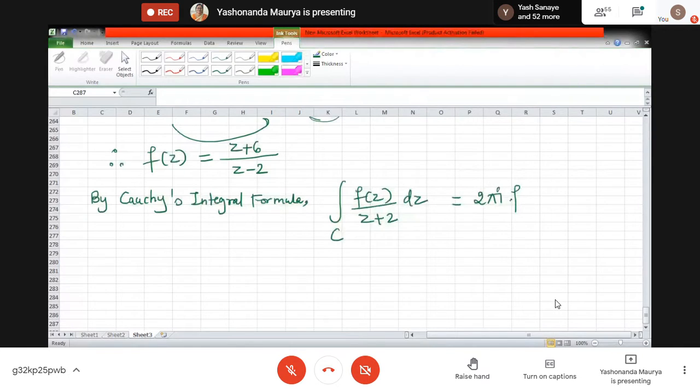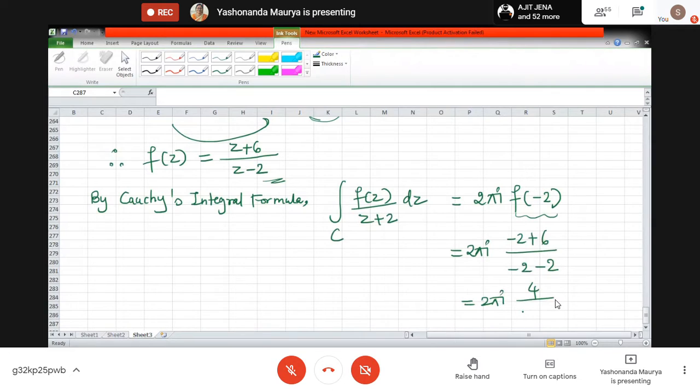So what will this expression be? It will be 2 pi i. We have just identified what f of z is, so it will be minus 2 plus 6 divided by minus 2 minus 2. So this becomes 2 pi i, numerator is 4, denominator is minus 4. So what is the answer? Minus 2 pi i. Okay, I'll just scroll the screen, and if you have any issues, please tell me.